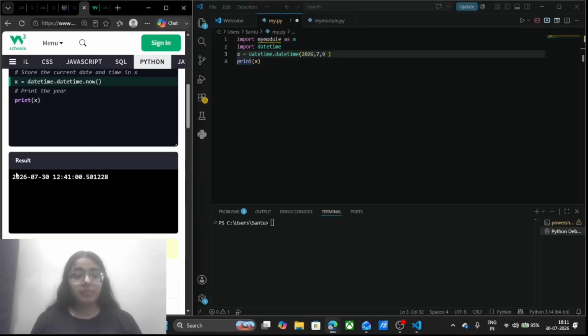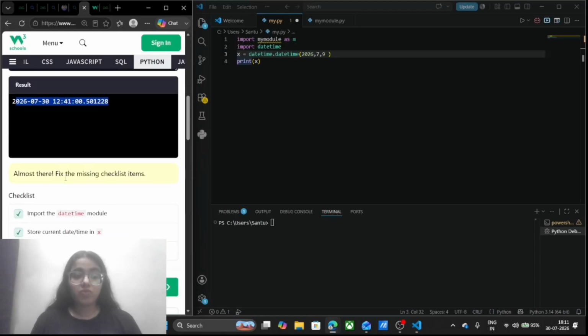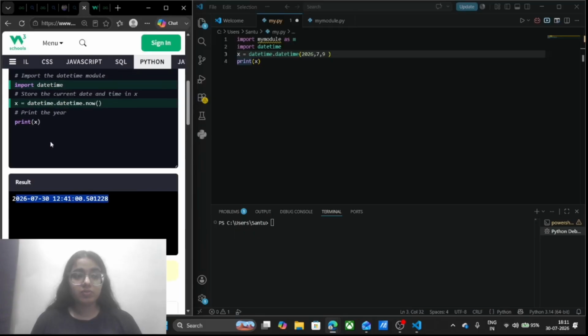See, on printing the x, we are getting the whole thing, date, time, year, everything. But I only want to print the year.